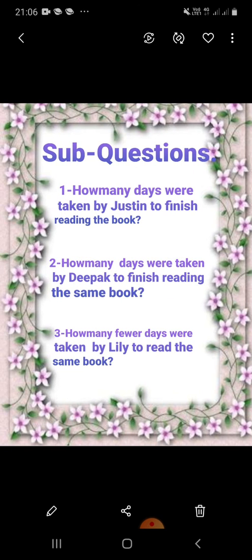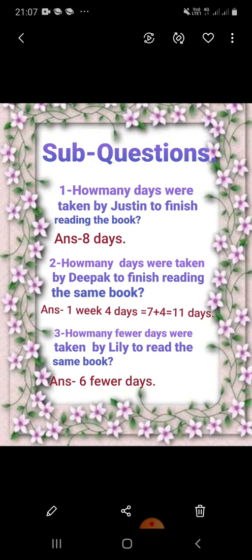Children, let us understand this question better with the help of these sub-questions. Question number 1. How many days were taken by Justin to finish reading the book? Question number 2. How many days were taken by Deepak to finish reading the same book? Question number 3. How many fewer days were taken by Lily to read the same book? Let us know the answers.